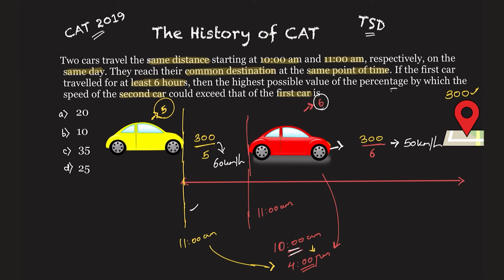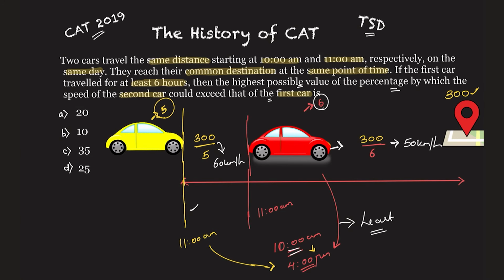Okay, what do you need to understand? The percentage by which the speed of the second car would exceed that of the first car, but the highest possible. See, when the first car covers the distance in the least possible time, 6 hours, then only will it have the highest possible value. Because if you take this to be 7, then the value will not be the highest.